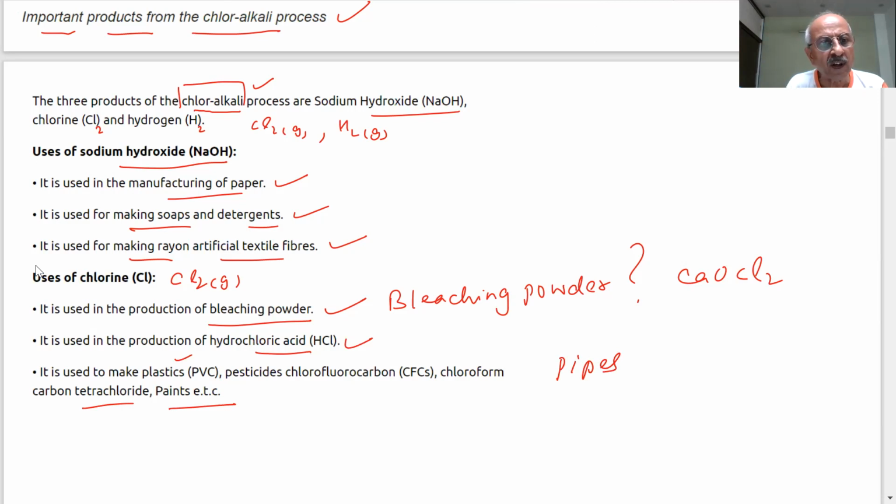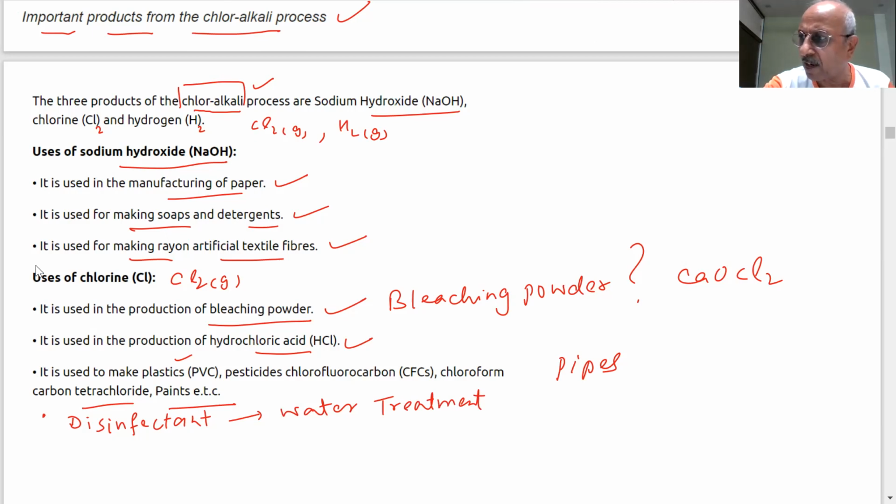Also, you have seen the uses that it is used as a disinfectant for water treatment, in the swimming pools at home. Note down all the uses, very, very important. Chlor-alkali process is the most important process, and questions will be asked on it.